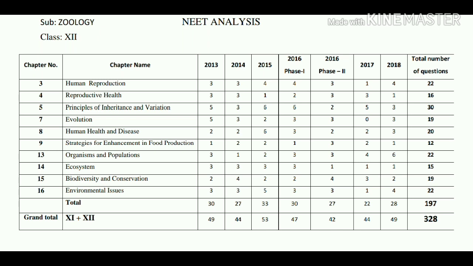And 2016 phase 1 question paper, same number of questions are asked, that is 6. 2016 phase 2 question paper had only 2 questions. 2017 paper had 5 questions. 2018 paper had 3 questions only.